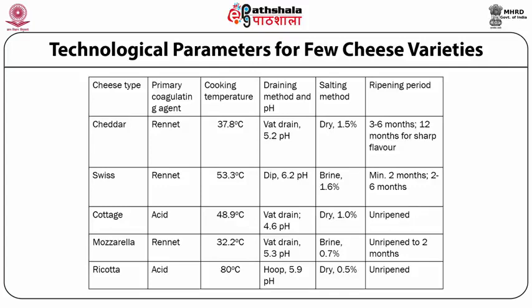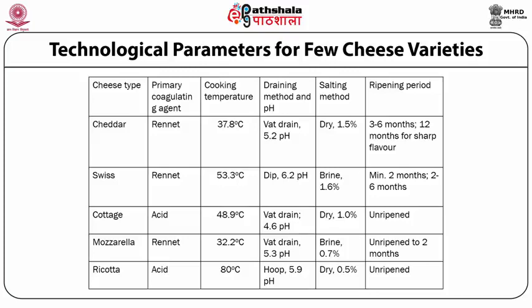For the draining pH of these cheese varieties: for cheddar, the pH is 5.2, whereas for Swiss it is a more sweet curd, for example the pH is 6.2, much higher than what we saw for cheddar. For cottage, it is nearing the isoelectric point, that is 4.6 pH.